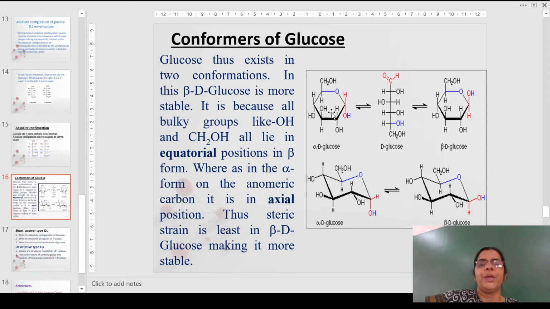We can see the OH and H groups written in axial as well as equatorial positions. In alpha the OH group is axial, whereas in beta it is equatorial. So all the bulky groups like OH as well as CH2OH occupy the equatorial positions in beta D-glucose, indicating that it is the most stable form, and alpha D-glucose is less stable.